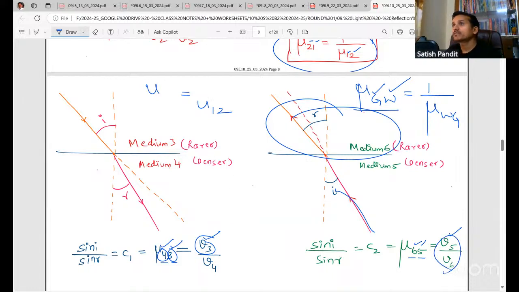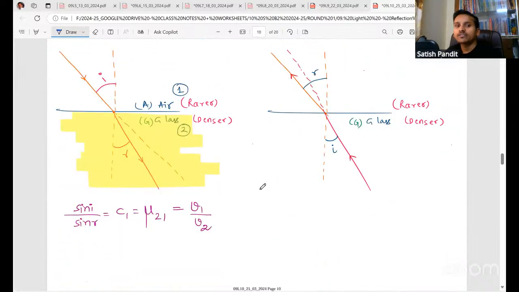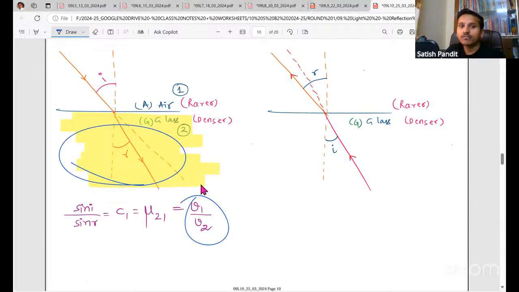I hope you're able to understand. Light is going from 1 to 2, so mu 2,1, because refraction takes place here. So that is V1 by V2.